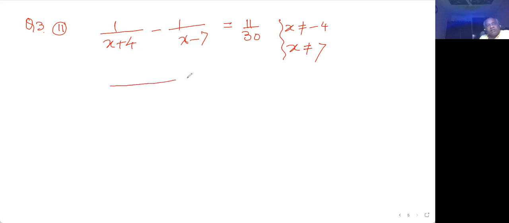So I'll take LCM here. So this becomes x plus 4 into x minus 7. This is the LCM. Divided by x plus 4, you are getting x minus 7 at the numerator.